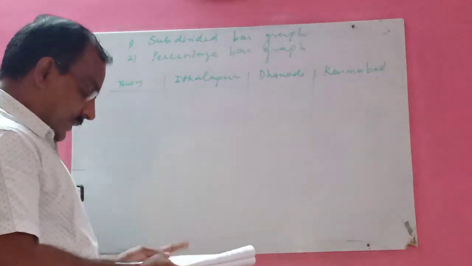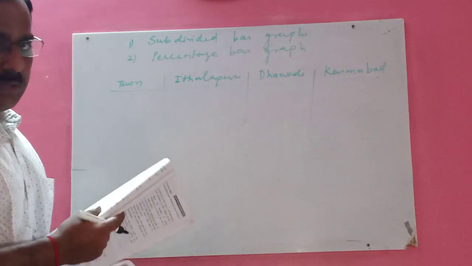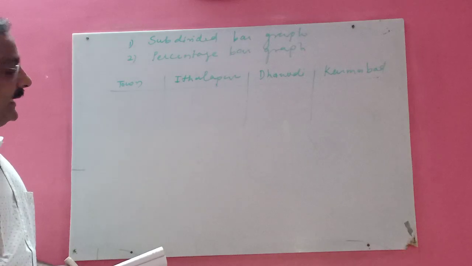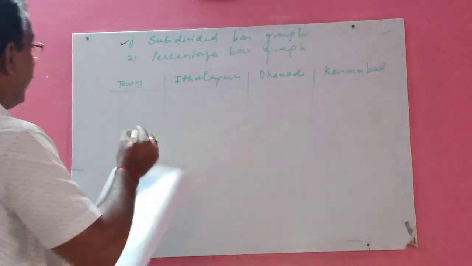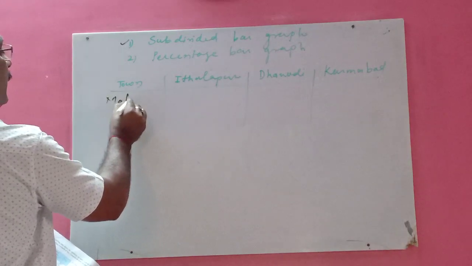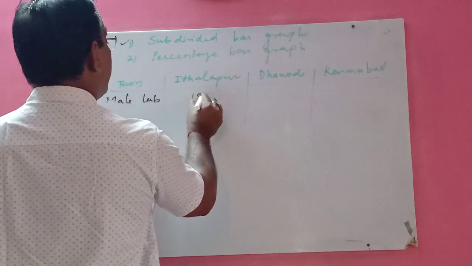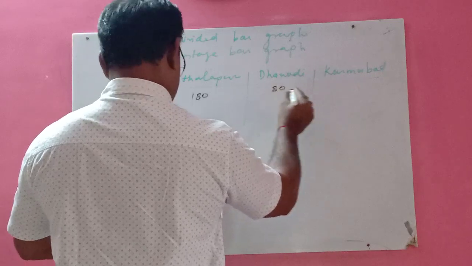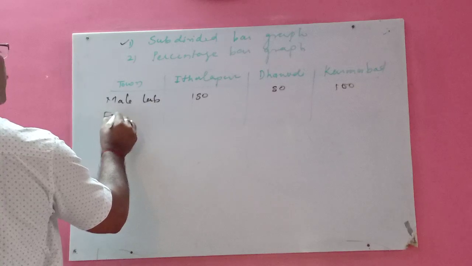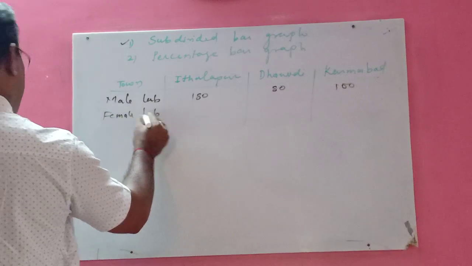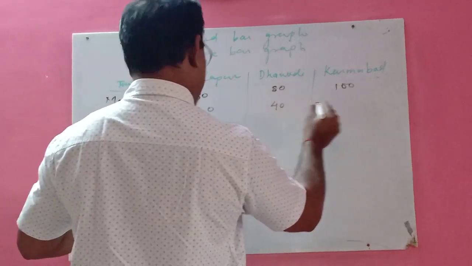Now, what precautions will you take while preparing the subdivided bar graph? What main things will you see in this subdivided bar graph? See here what is given: male labors, 180, 80 and 100. Similarly, female labors, 120, 40 and 60.